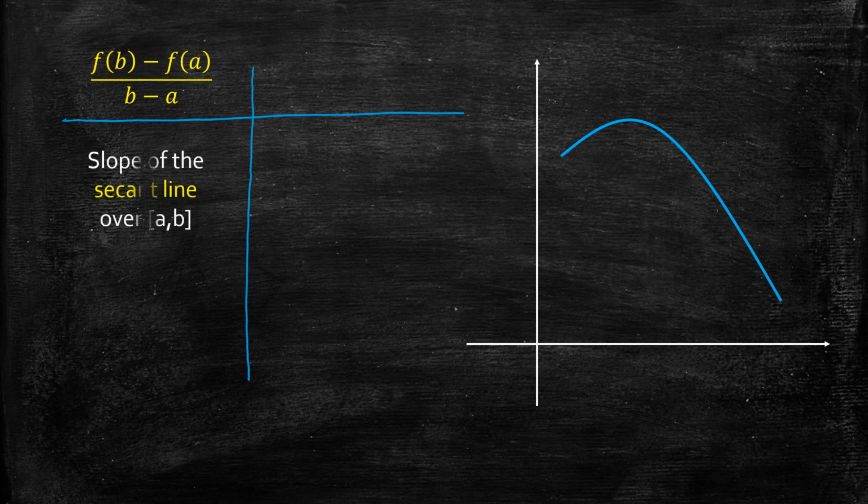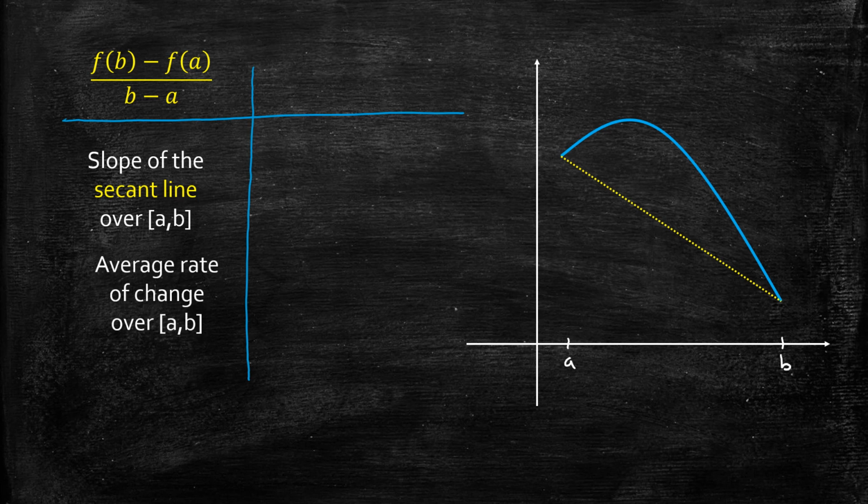Let's make sure we understand that we can refer to this as the slope of the secant line over the interval ab. So that would be this line here. And remember, in this case, this is a, this is b. We usually think of a as the smaller number and b as the larger, because we write it in alphabetical order, ab. The slope of the secant line, but let's tie this back to the original scenario we introduced. It's also the average rate of change of the function over that interval ab.